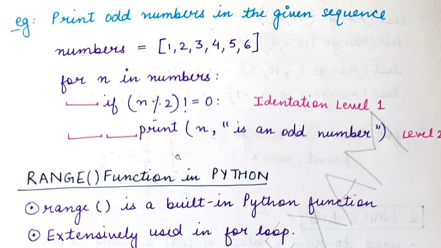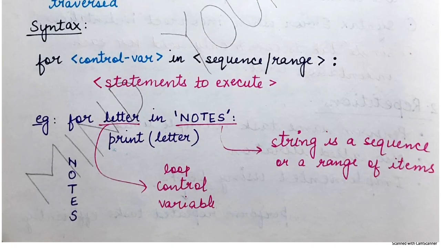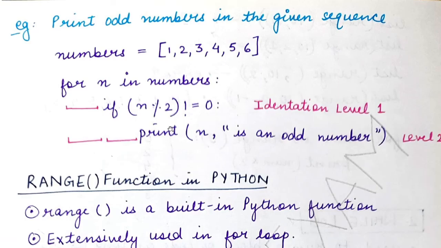Now coming to another example, the second example asks you to print the odd numbers in a given sequence. So how will you be able to do that using a loop? See, you are given a sequence named numbers, which is a list containing 6 numbers, 1 to 6.